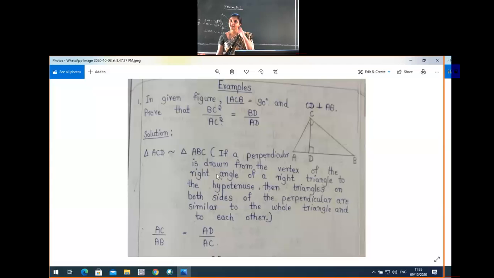So if triangle ACD is similar to triangle ABC, we can write the ratio AC by AB, which is equal to AD by AC. I think you are having problems in this, no?